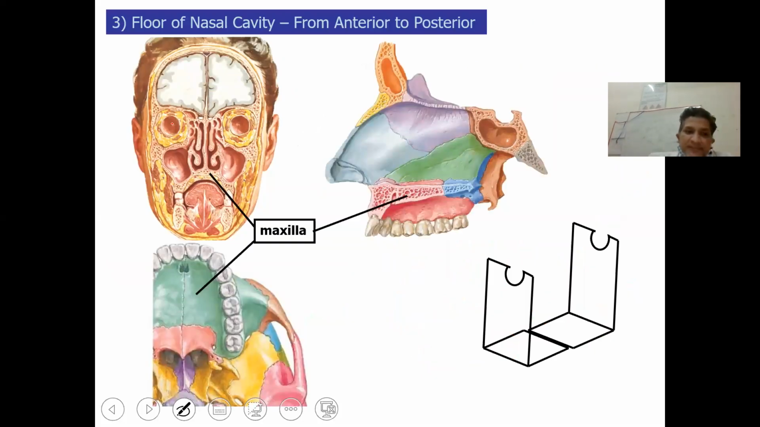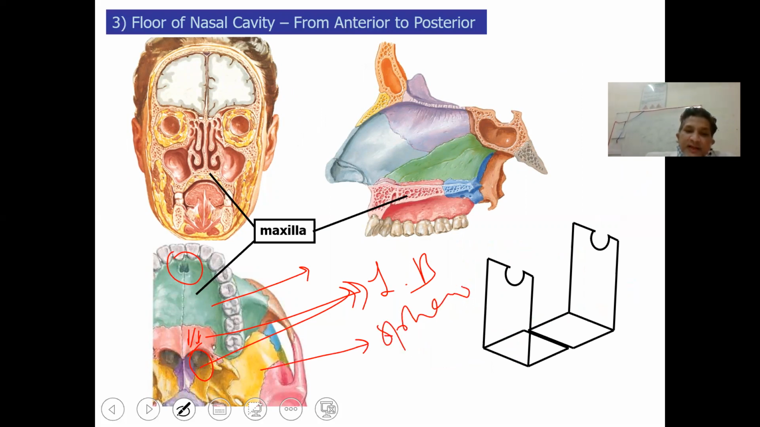This will be the choana. This will be the lacrimal bone. This pinkish is a lacrimal bone. This is horizontal plate of the maxilla. This is incisive canal, and the yellow is supposed to be the sphenoid bone. Sphenoid bone, and this is zygomatic bone.